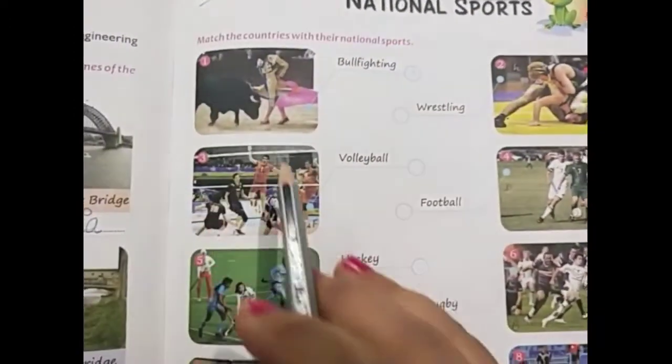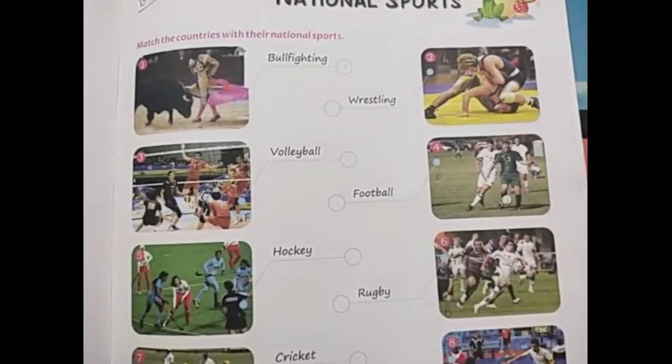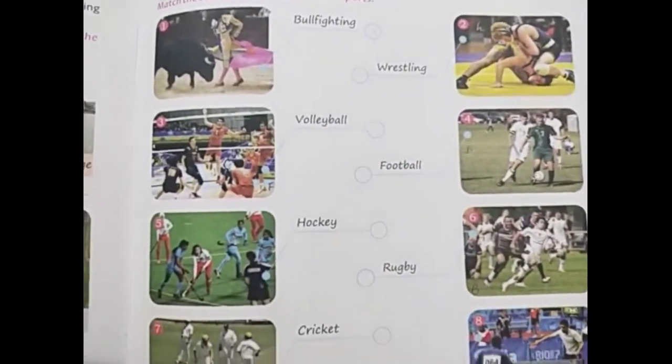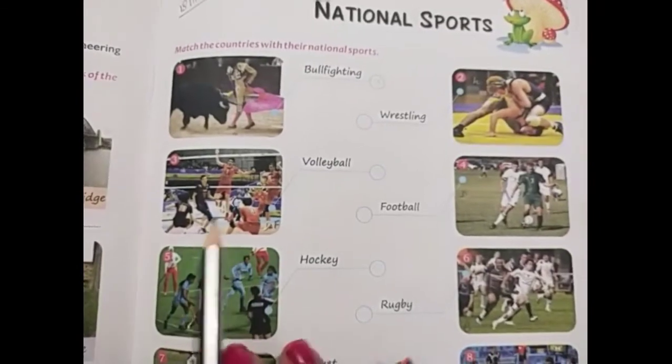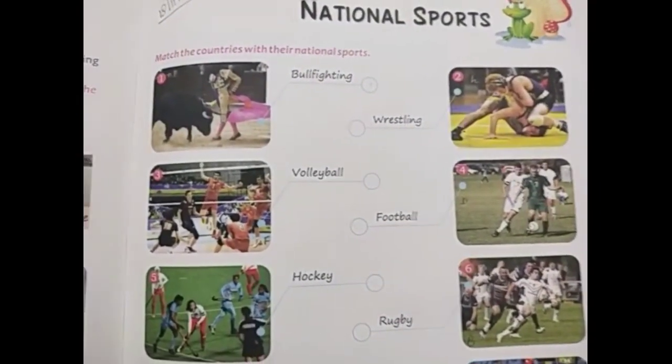Many sports pictures have been given in this chapter, with the sport names and related country names. We have to match the national sports with the correct country name.